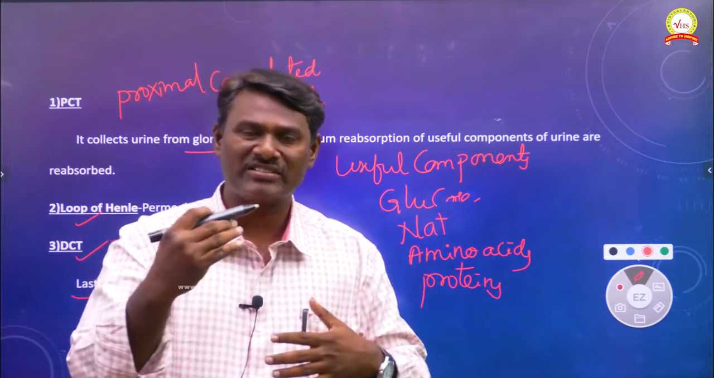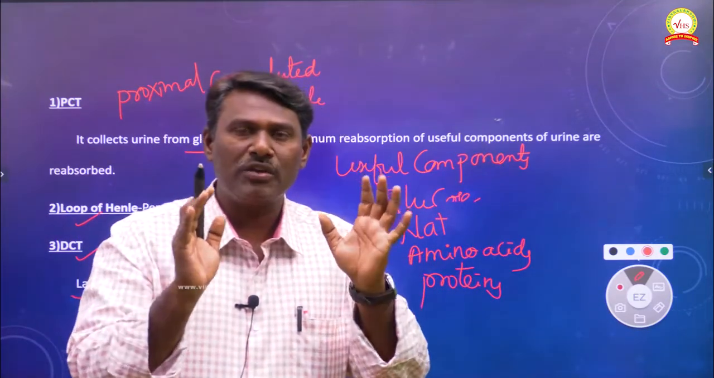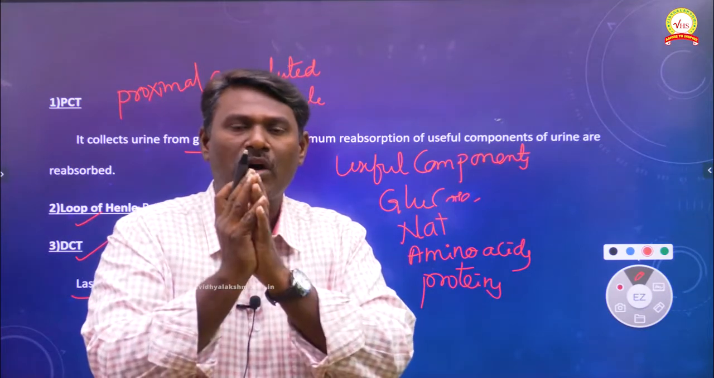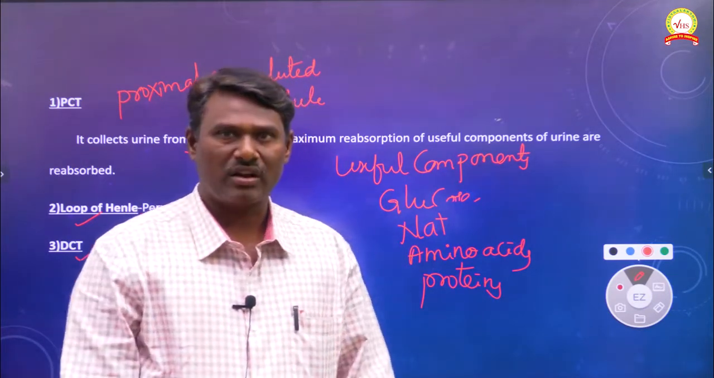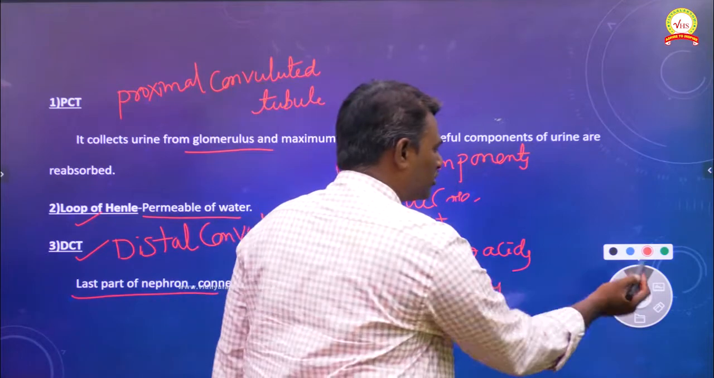When the urinary bladder is completely filled with urine, a little amount of urine is discharged outside through a small hole-like structure called the urethra. So this is about the structure of the nephron.